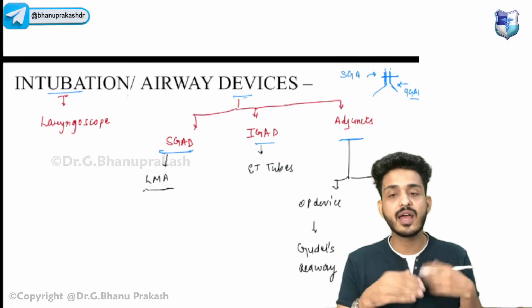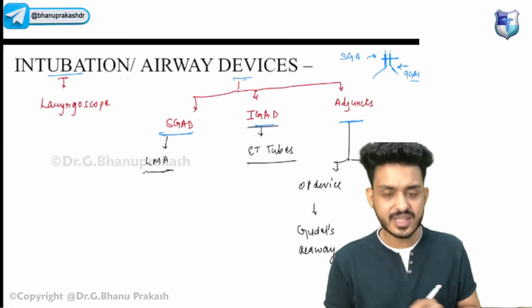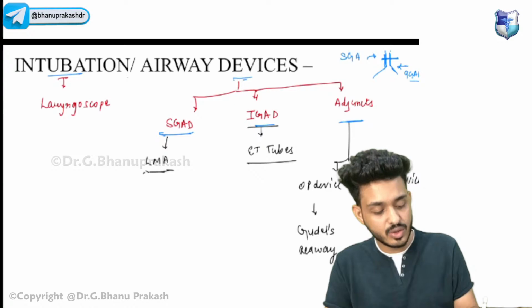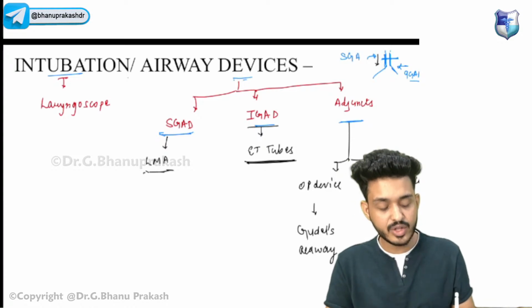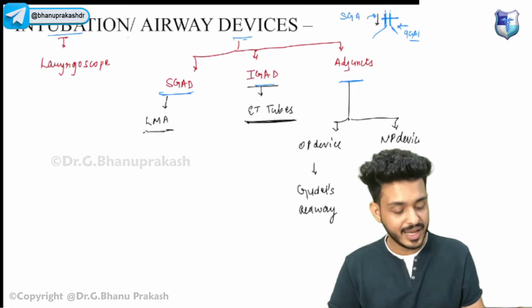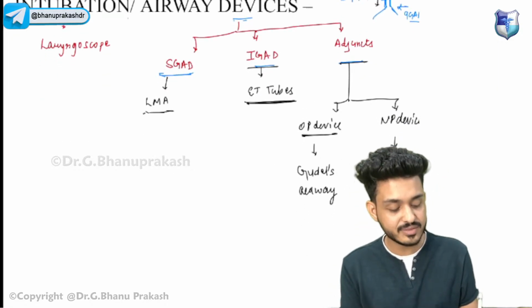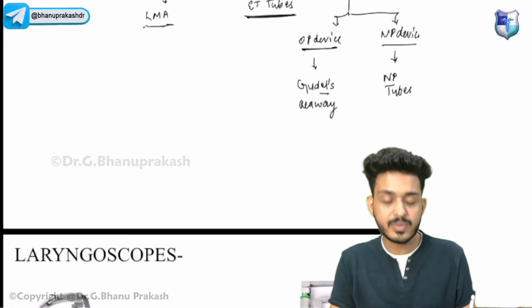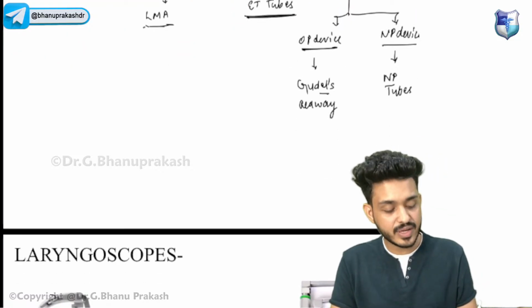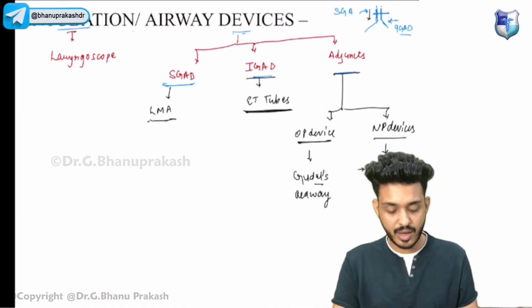The first important supraglottic airway device is the laryngeal mask airway. I will be showing you images and you will be identifying them. Second, the infraglottic device, which goes below the glottic opening, is your endotracheal tube, the ET tubes. Third are the adjuncts: oropharyngeal devices, such as Guedel's airway, and nasopharyngeal devices, such as nasopharyngeal tubes. These are the basic devices that you have to remember.